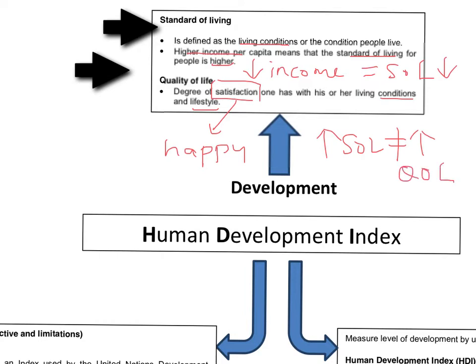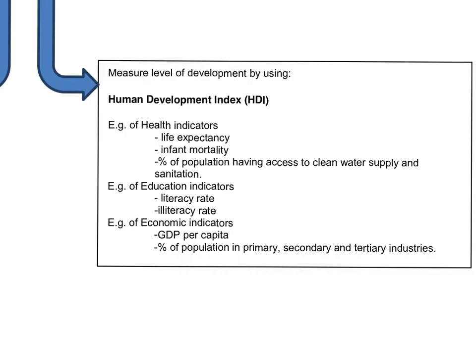So in order to help the people achieve high quality of life, it can only be satisfied through further development of the country. So how do we know whether a country is developed or less developed? We use this index called the Human Development Index to measure. This index looks at three areas: health, education, and economic.